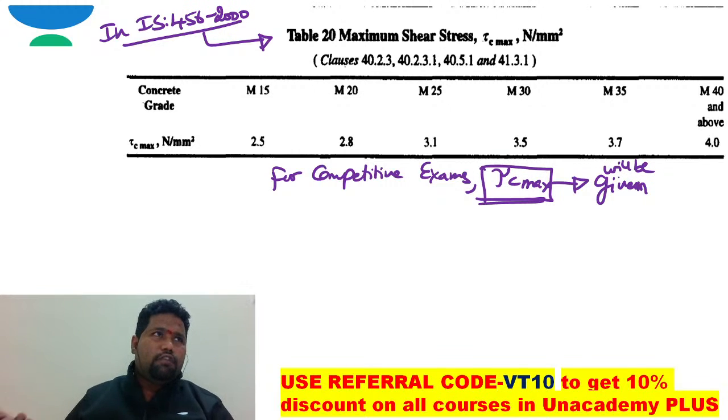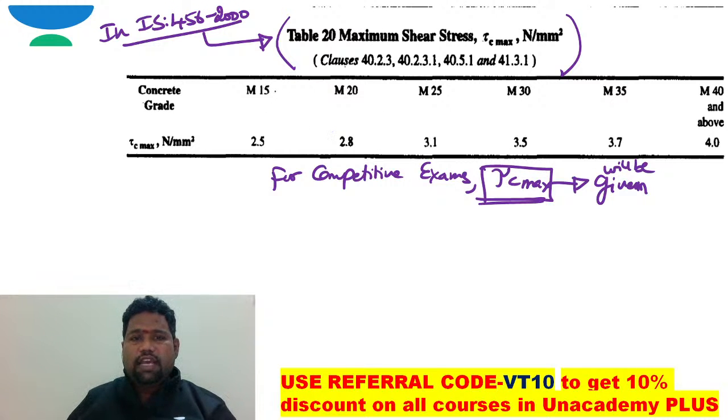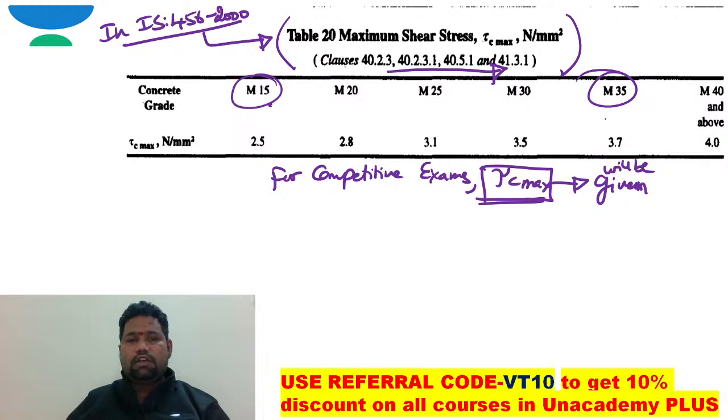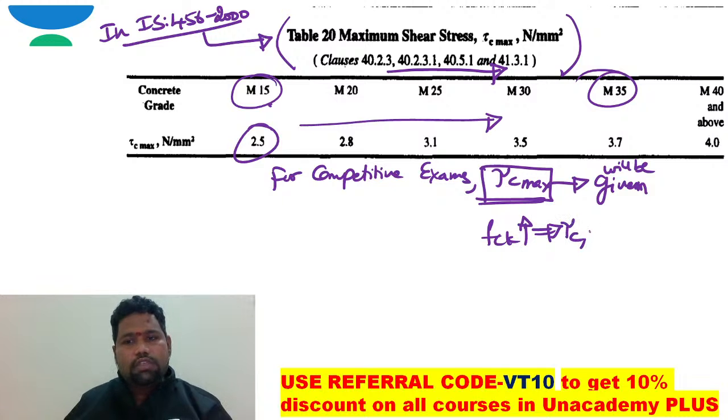If you want to work out your regular building designs, you can take from IS 456, from Table number 20. What is the observation that you can see? As the grade of concrete increases in this direction, from M15 to M35, the tau c max, that is the maximum shear strength of concrete, will also increase. So when fck increases, obviously tau c max also increases, right?